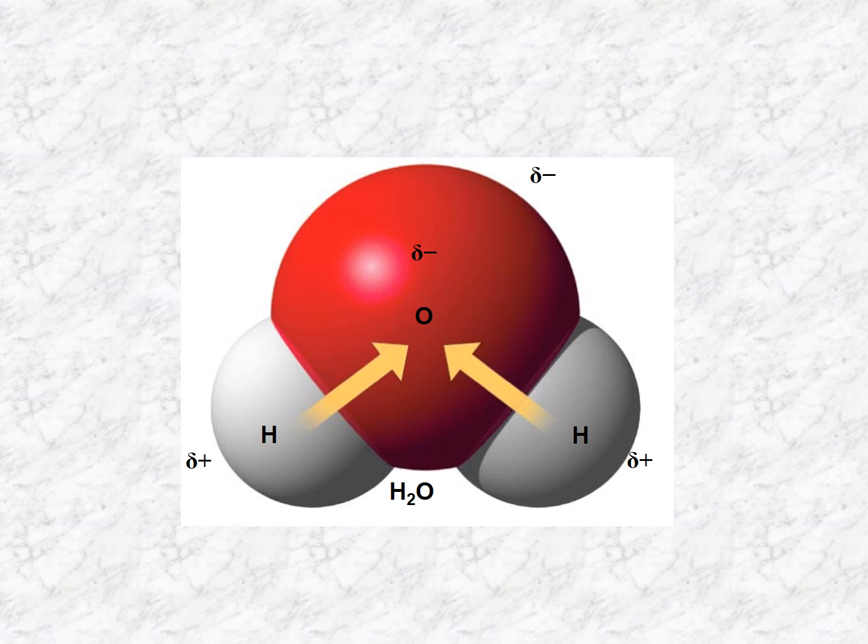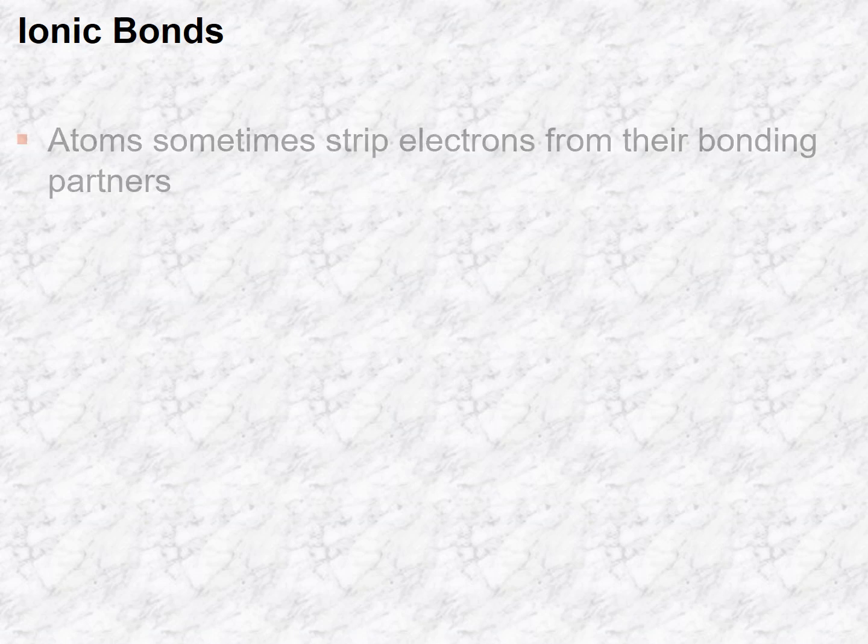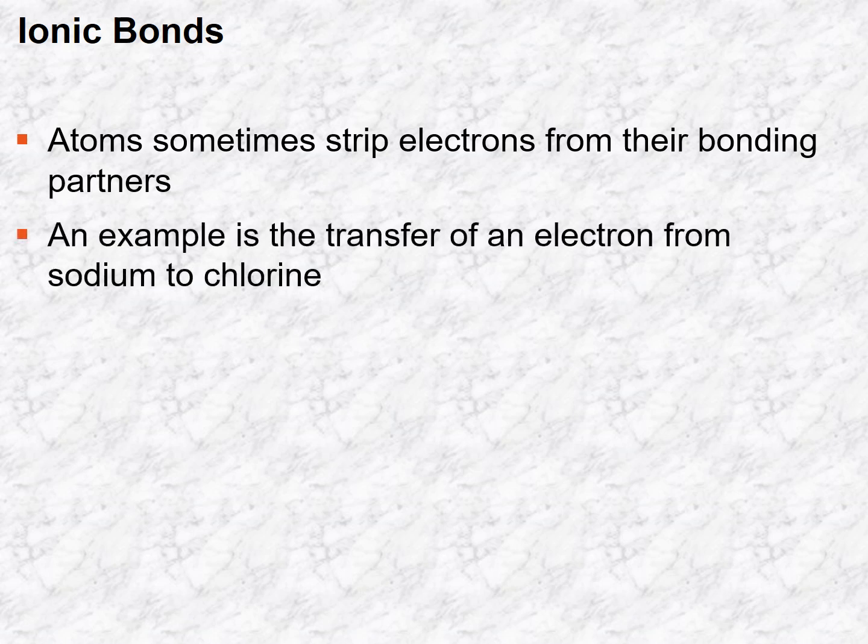This is polarity, right? Now, ionic bonds. So atoms sometimes steal electrons from a partner, right? So it's going to become a bonding partner when it steals electrons because it's just going to take that and then they're going to be attracted to one another. An example is the transfer of electrons between sodium and chlorine to create sodium chloride. Remember that example that we saw earlier.